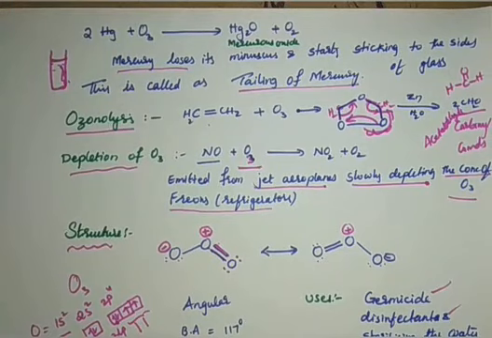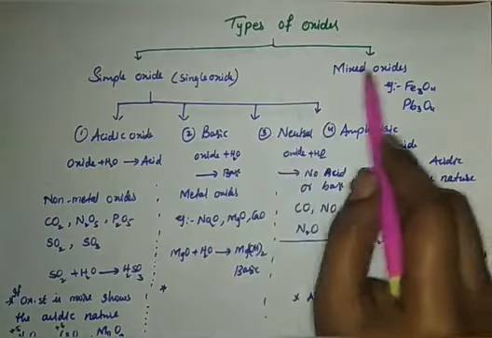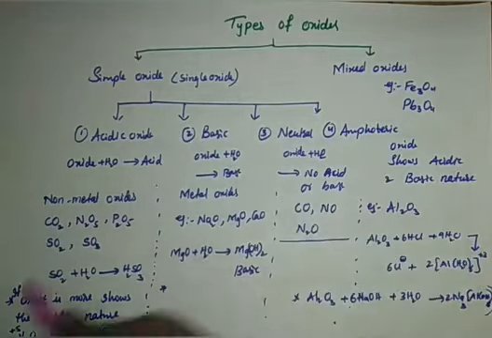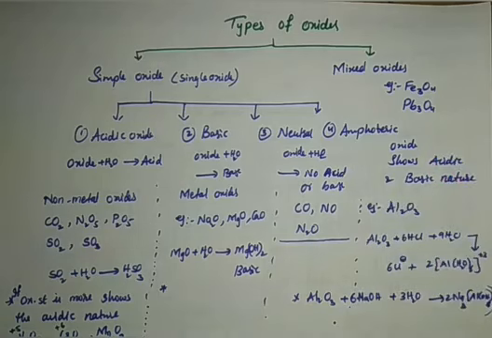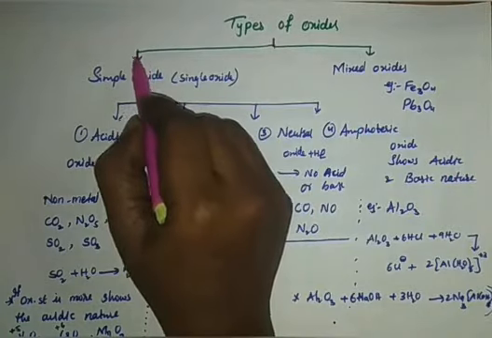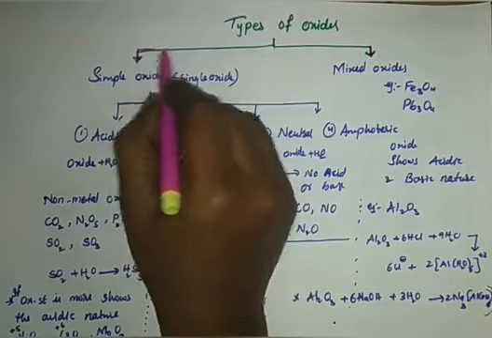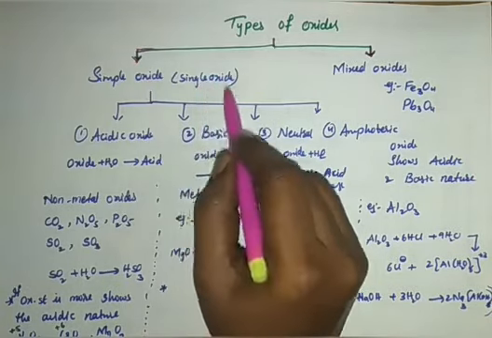So we are left with only one topic, that is important compounds of sulfur. Okay, so the next topic is oxides. Different oxides are given, so I tried to simplify in this way. First we'll generalize the types of oxides. From that I will tell you what different types of oxides can be formed by our 16th group elements. First, oxides can be broadly classified into two types: simple oxides and mixed oxides. Till now, whatever you might have mostly used is simple oxides. That means it contains only one oxide, SO2, SO3, whatever.